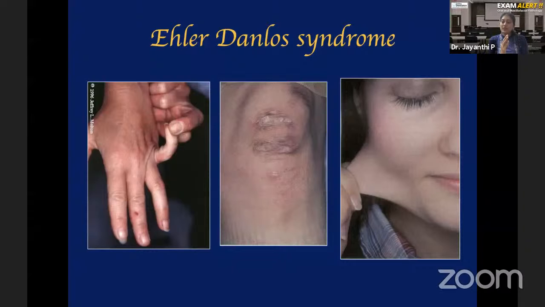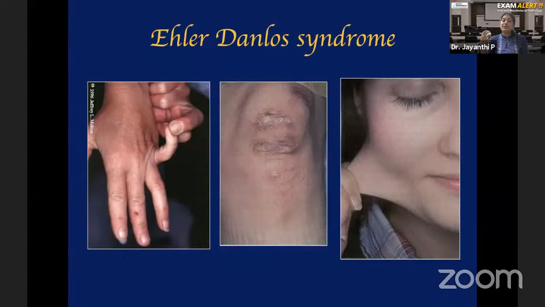Whereas in white spongy nevus, there is a mutation in the keratin gene. So abnormal keratin is getting accumulated. That's why you see white plaques clinically. In Darier's disease, you have a mutation of the calcium pump that is again controlling the keratin gene. So again, you have abnormal keratin there and cells getting accumulated there. Whereas in Ehlers-Danlos syndrome, the problem is not in the epithelium. The problem is in the connective tissue, which means the collagen gene is mutated in Ehlers-Danlos syndrome.